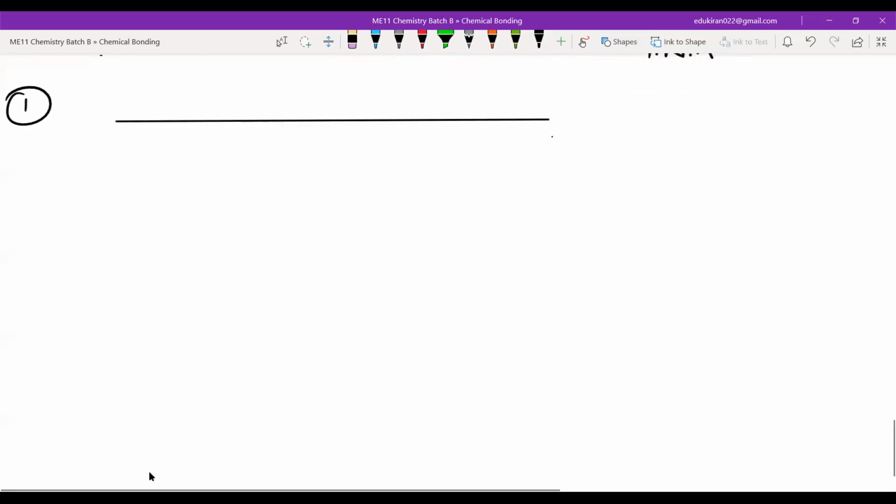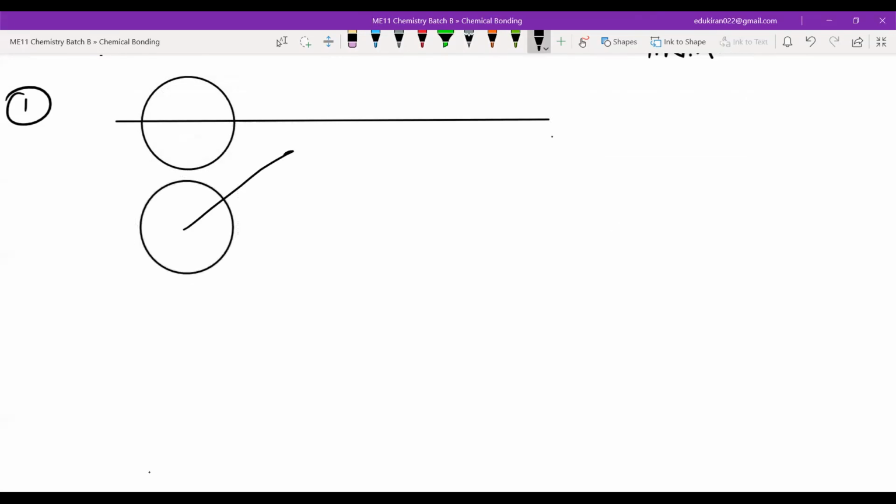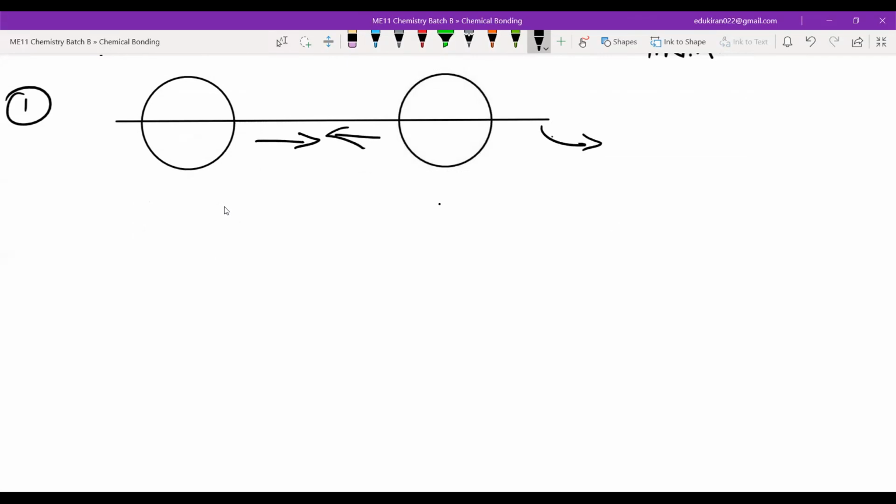Now we'll start with s. If I'm saying these two atomic orbitals are overlapping and they are coming through this way, this line is the internuclear axis. Whenever I make this line, it will be the internuclear axis. Both of these have positive sign. We will only look at the positive overlap, because positive overlap leads to the formation of bond. Negative and zero overlap are of no use. Only positive overlap is of use, because that is attractive forces.